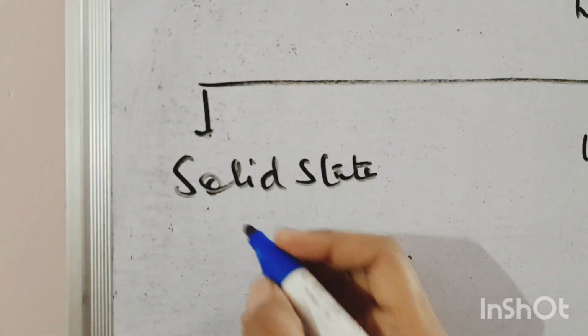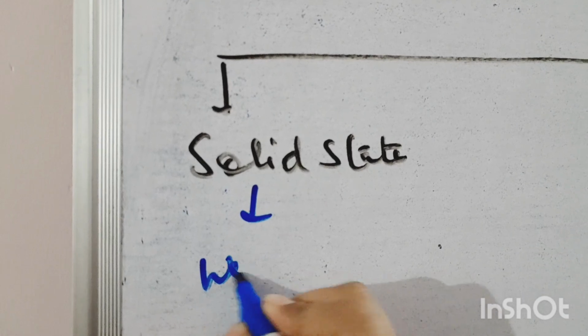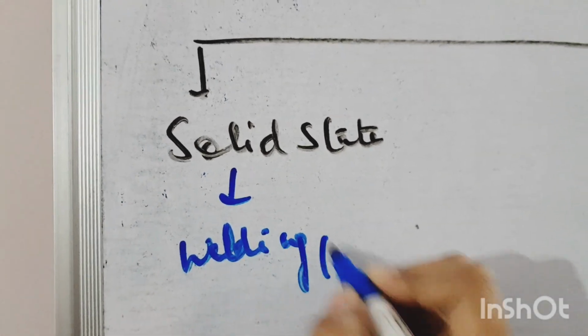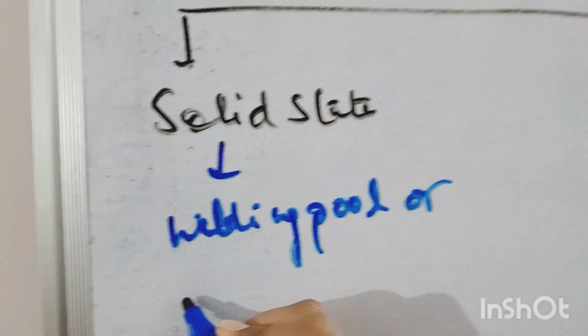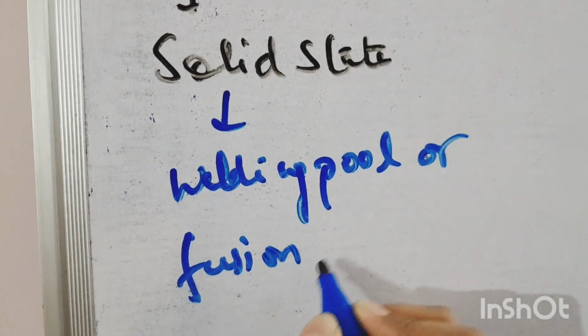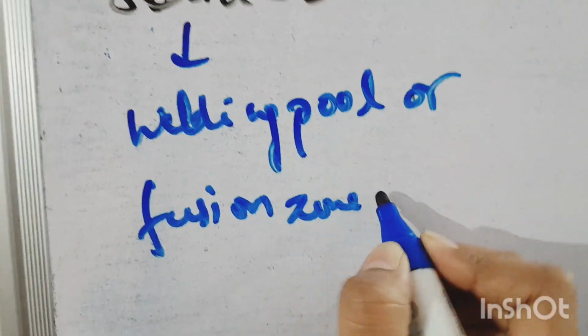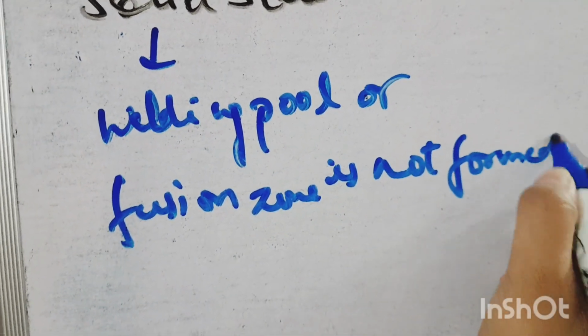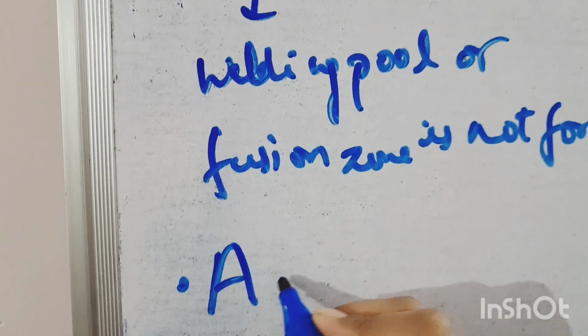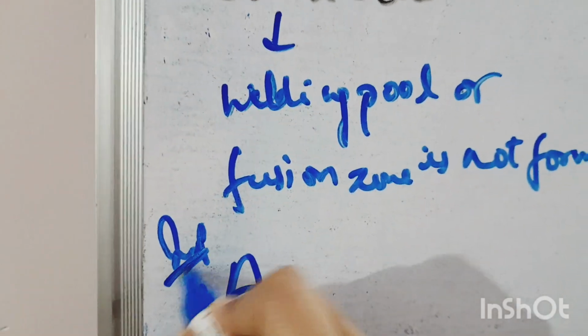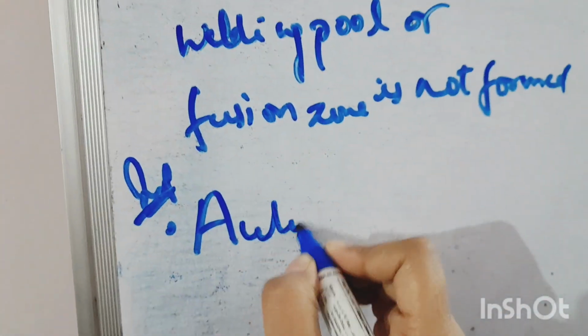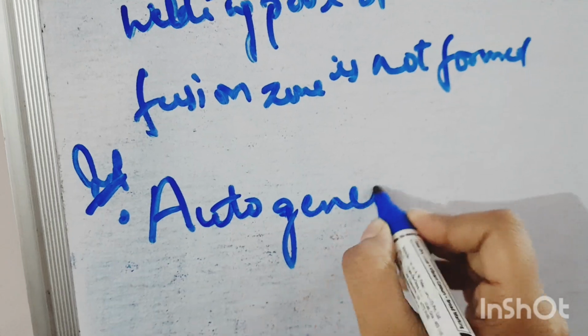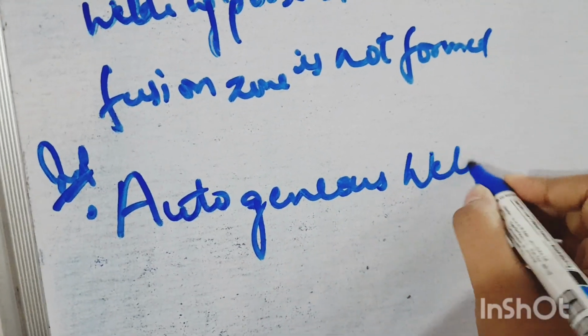Okay, so in this solid state welding, pool or fusion zone is not formed, and it is also known as autogenous welding. Very important. Solid state welding is also known as autogenous welding.